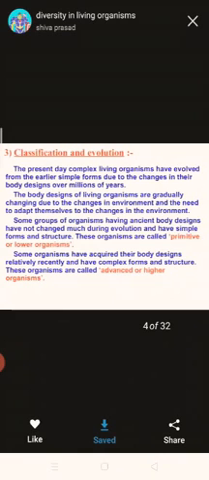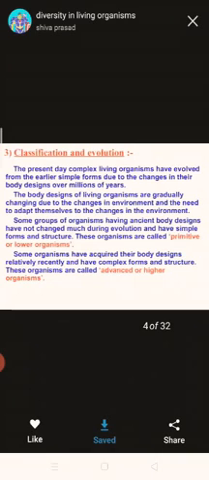Now, classification and evolution. The present day complex living organisms have evolved from the earlier simple forms due to the changes in their body designs over millions of years. The body designs of living organisms are gradually changing due to the changes in environment and the need to adapt themselves to the changes in the environment.